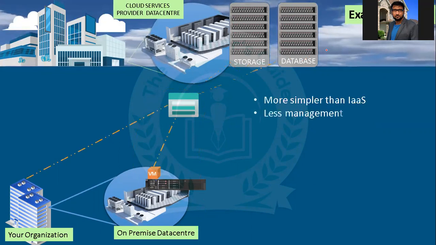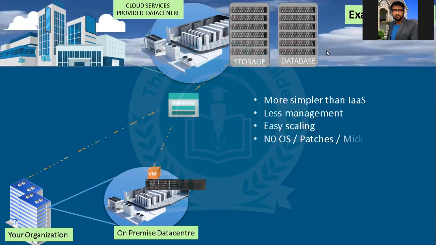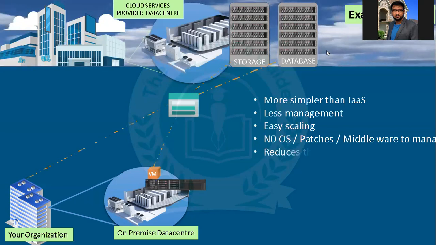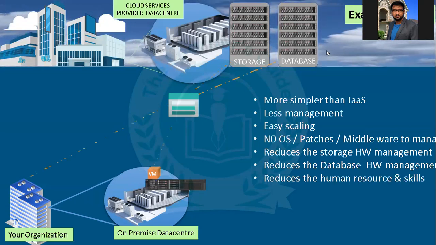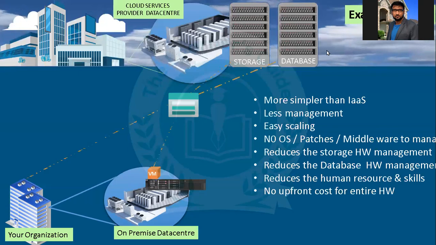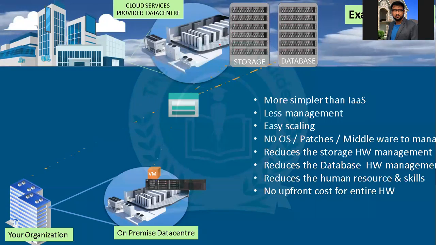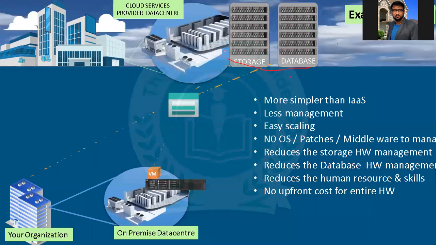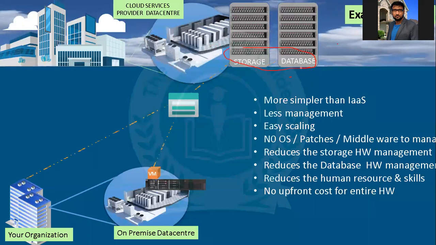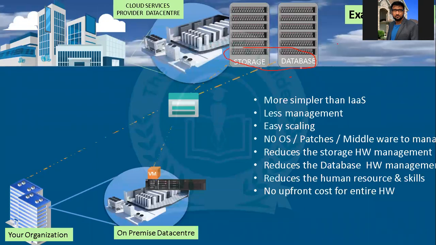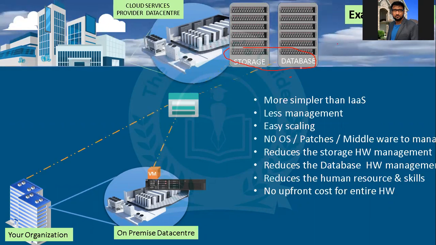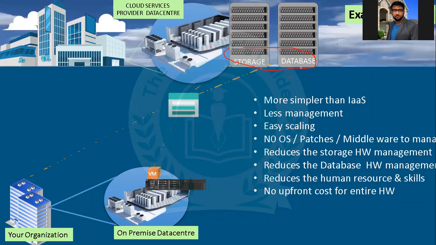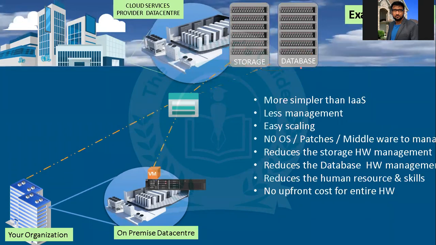More simple than IaaS: less management, easy scaling, no operating system patches or middleware to manage, reduced storage and database hardware maintenance, reduced human resource skills, no upfront cost on entire hardware. In example 2, you think of the cloud storage and the database. You don't need to set up the storage and database entirely. Whatever you want to virtualize, whatever you want to take from the cloud, you take only those, and for those you need no hardware resources. The application is on your premise, and storage and database you take from the cloud.